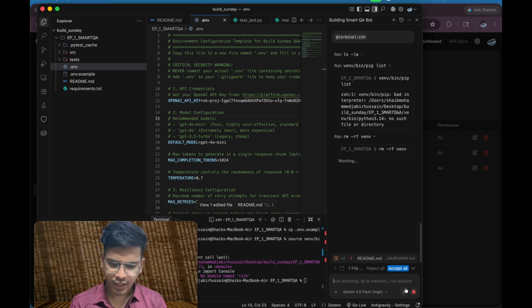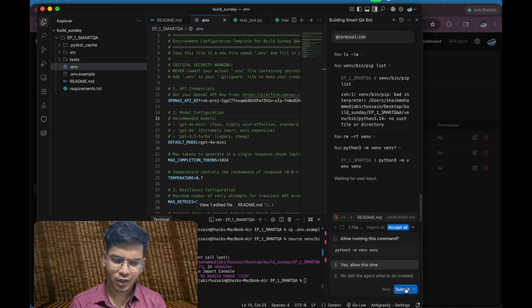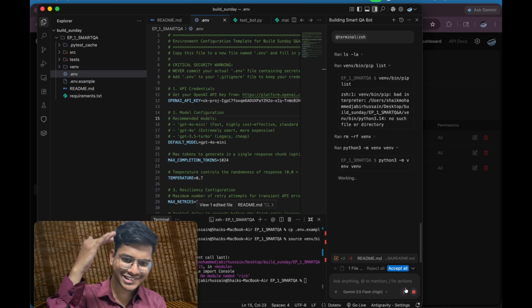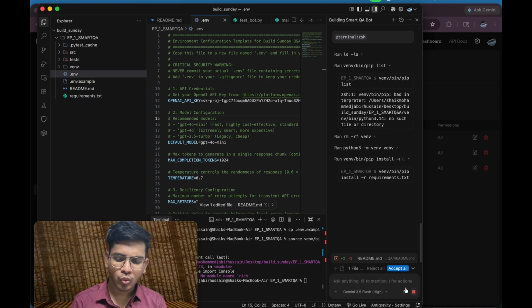This is taking a while now, but yeah, this is how we build applications in Build Sunday. We will understand what we are trying to build, the architecture of it, and we will describe each and every nuance of the application, like what the architecture and tech stack are, each and everything. Give it to the IDE, and the IDE will give you the code. Let's walk through the code as well, right?